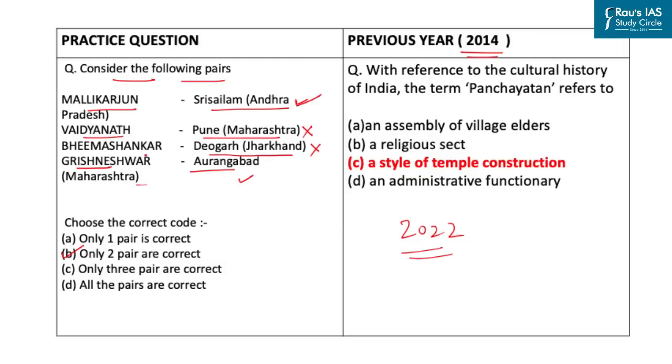option B. Now coming back to the question, Vaidyanath Jyotirlinga was incorrectly matched in Pune, meaning thereby Vaidyanath is situated in Deogarh, Jharkhand. And Bhima Shankar was also incorrectly matched, wherein it lies in the Pune district of Maharashtra.